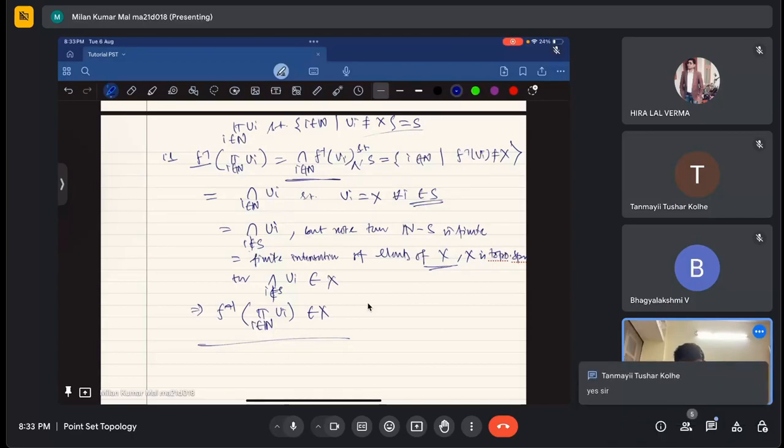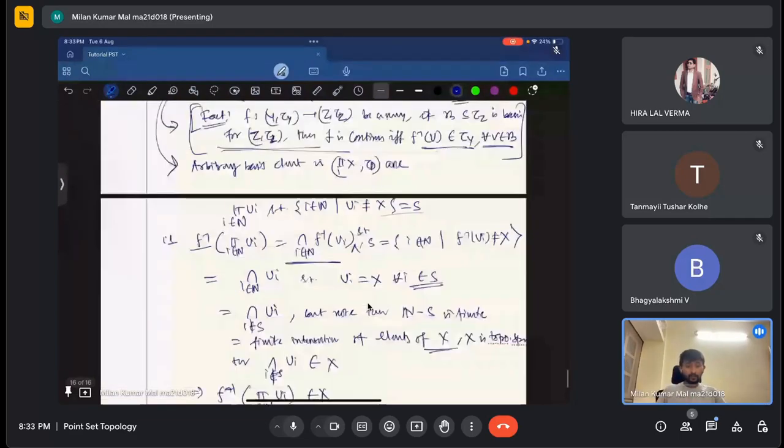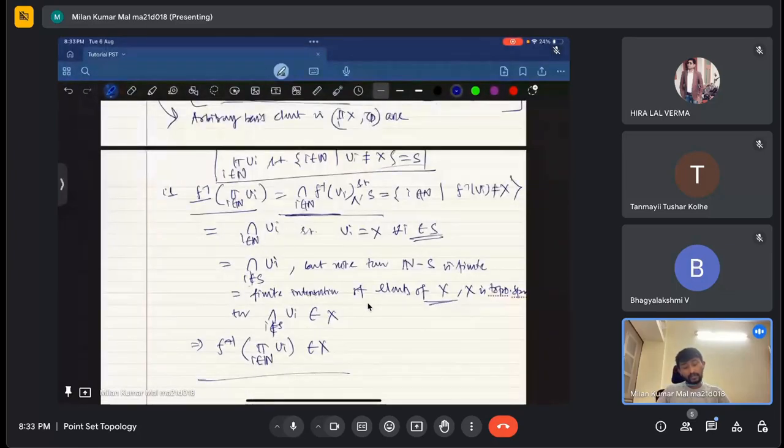Okay. So basically, I have used this. Instead of taking any arbitrary open set, I have taken a basic open set. An arbitrary basic open set is something like this. For that arbitrary basic open set, f inverse of this will be something like this particular thing, such that the set s is finite.